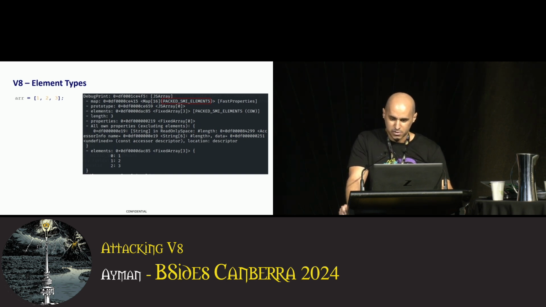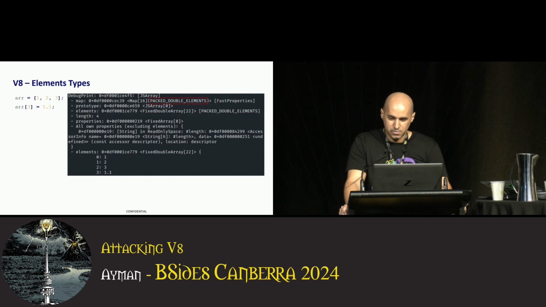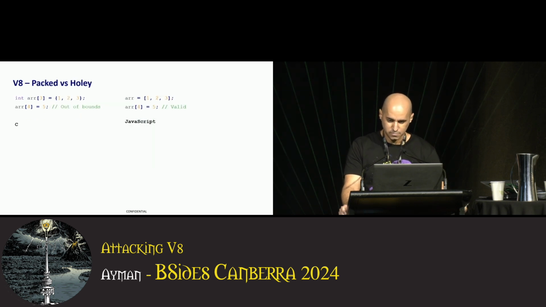Looking at the map of this array, it says packed SMI. SMI stands for small integers, meaning that the contents of this array are only of type small integers. If we add a double decimal value to the array, we find that the shape has transitioned from SMI to double elements. And if we add another object to the array, it transitions to a more generic type elements array. Okay, what does packed mean? Packed means that the array contains contiguous or adjacent elements stored next to each other.